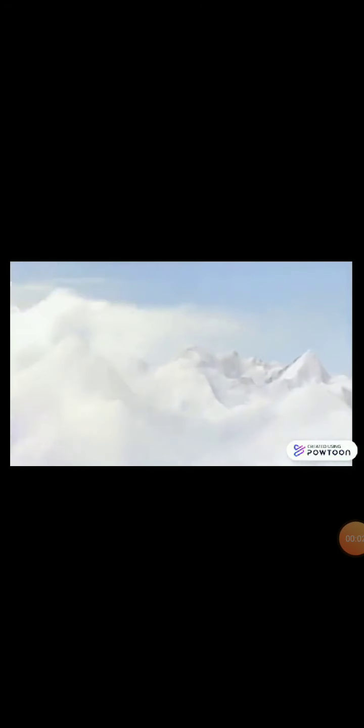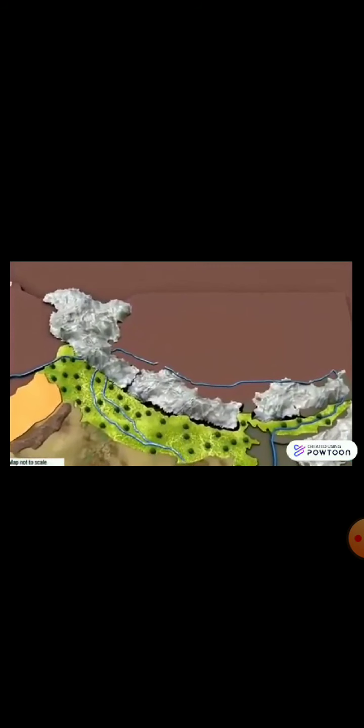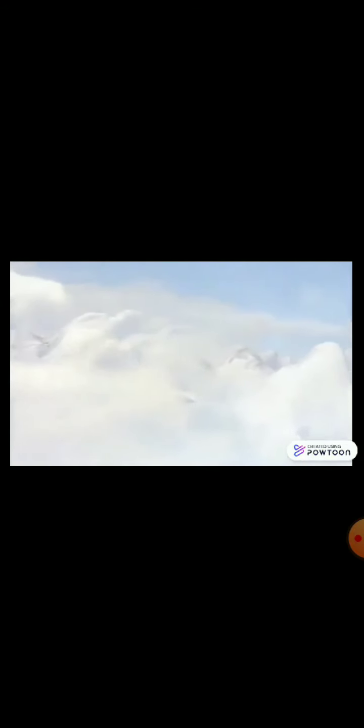Himalayan mountain ranges are an important example of mountains and lie in the north. In the mountain regions, it is cold throughout the year. There are many peaks in these mountains. Most of them remain covered with snow.